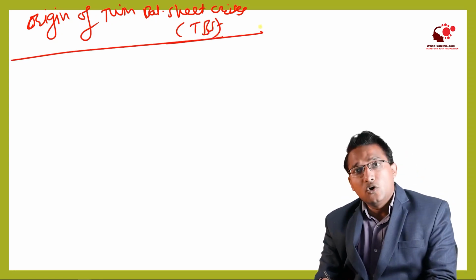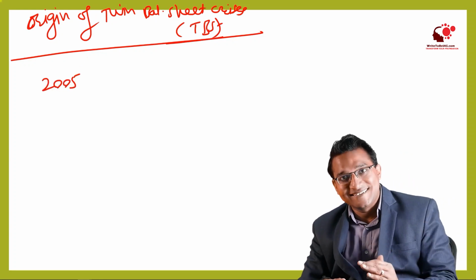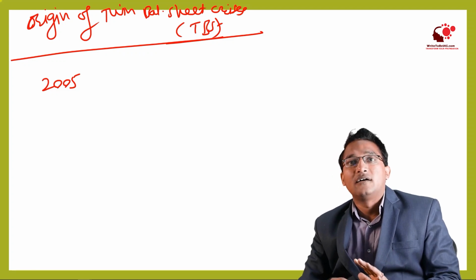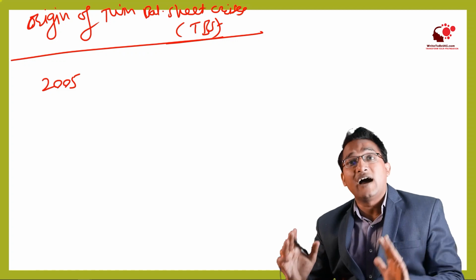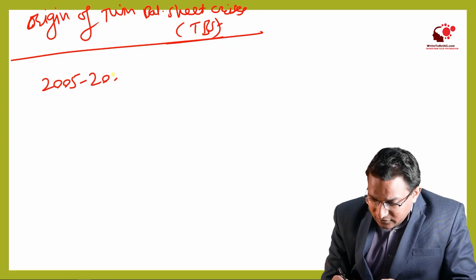If we look at the origin of the twin balance sheet crisis, in 2005 the economic growth rate was very high. The country was growing at a very high GDP growth rate, and this picture continued till 2009.